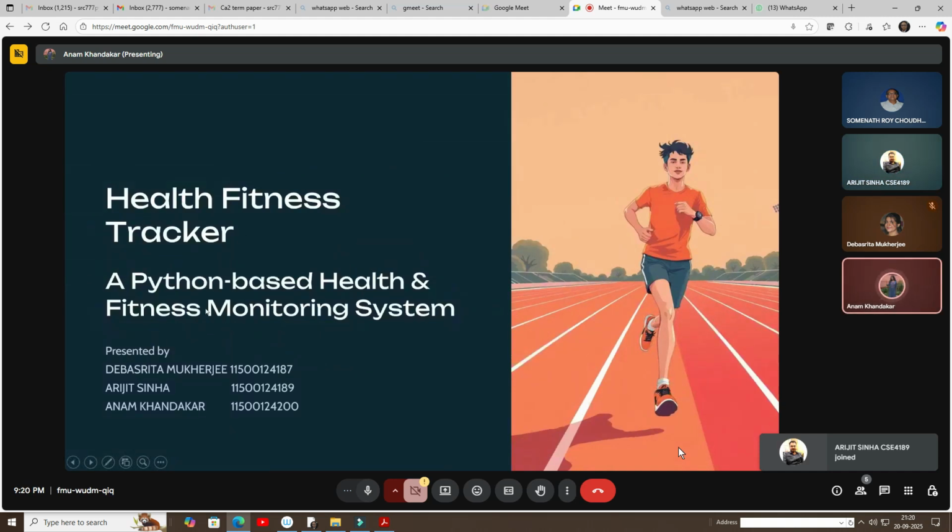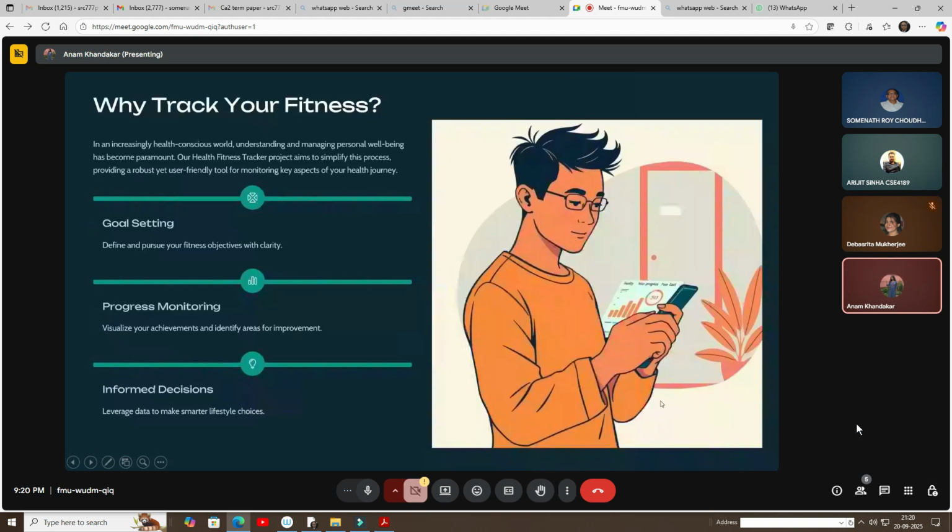So sir, this is our PPT of the project, Health and Fitness Tracker. We developed it using Python. Sir, the purpose of our project is to help individuals monitor and manage their fitness journey in a simple and effective way. And here is a slide on why to track our fitness. It's because it encourages goal setting, provides progress monitoring through visualization, and supports informed lifestyle decisions with data-driven insight.